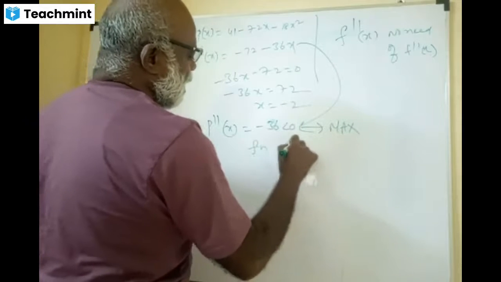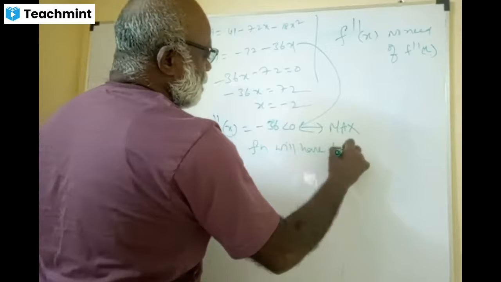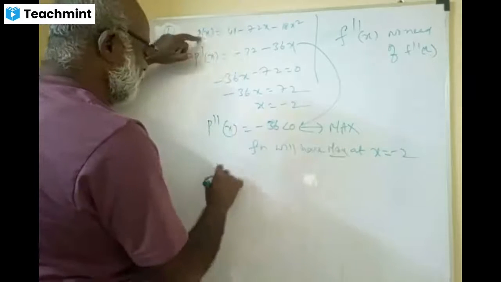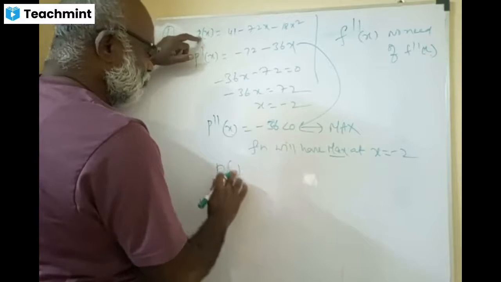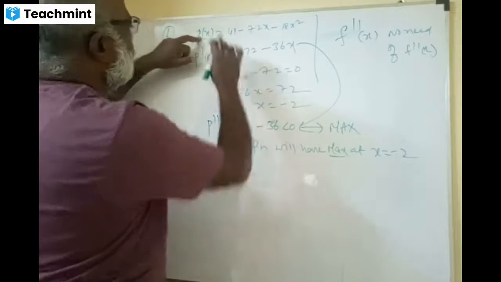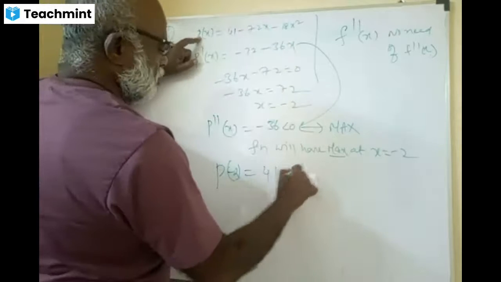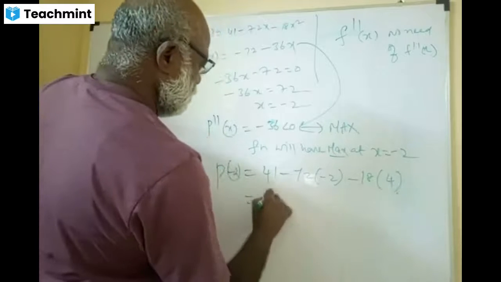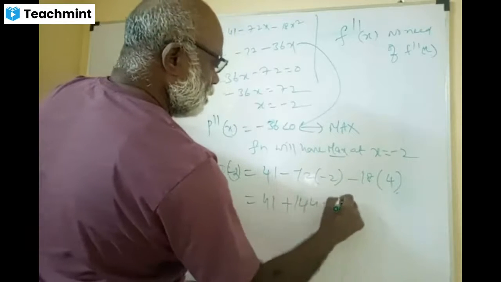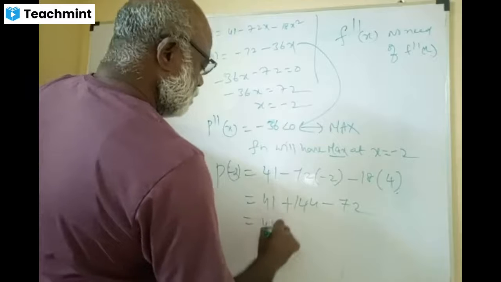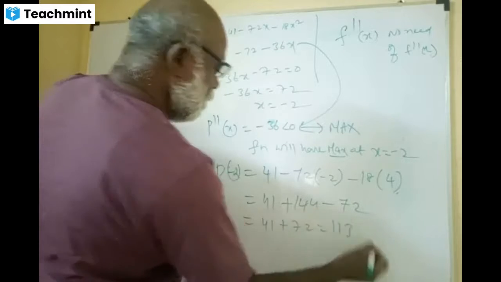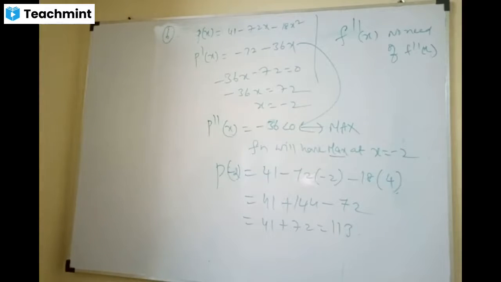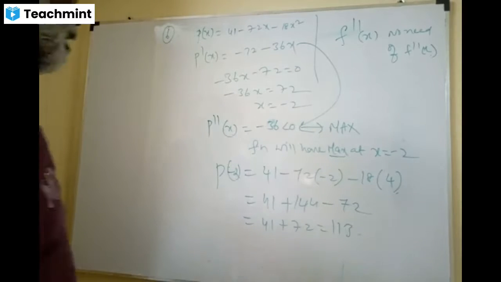The function will have a maximum at x equal to minus 2. What is that maximum value of P of x? P of minus 2. You get 113, and that is the maximum profit you make. Okay, clear?